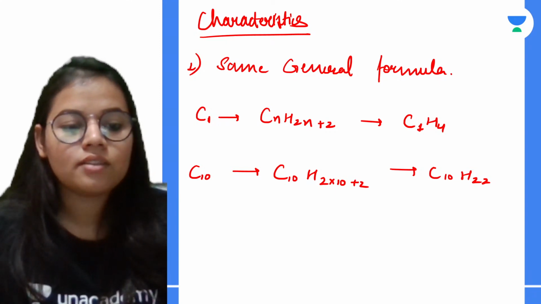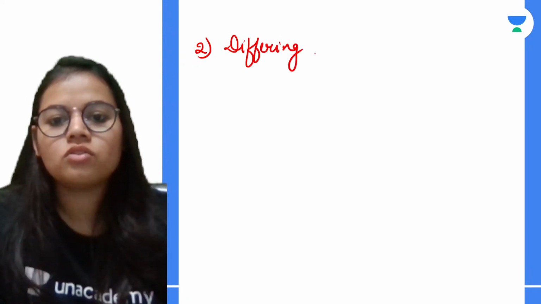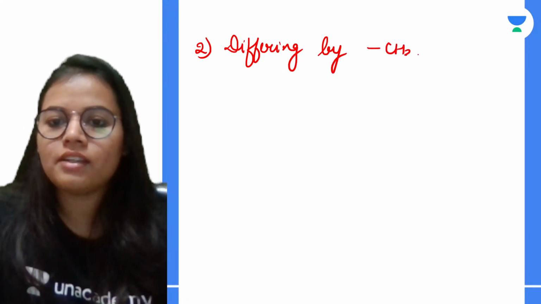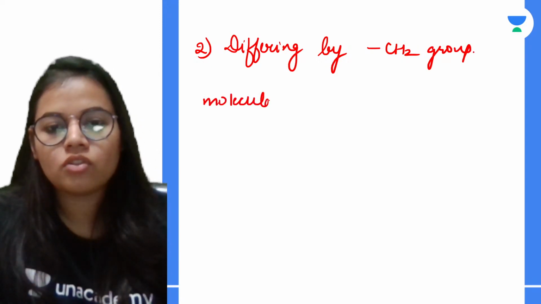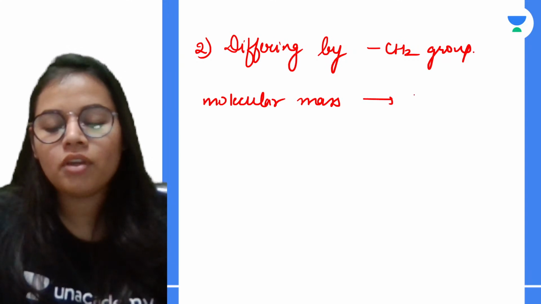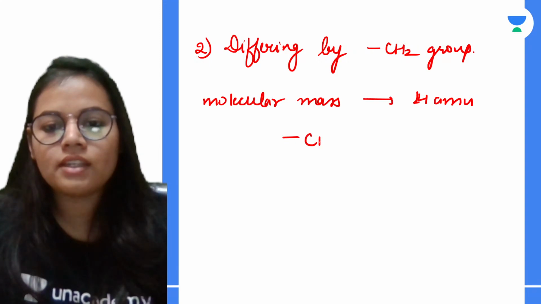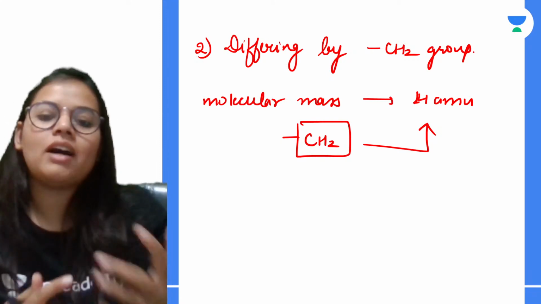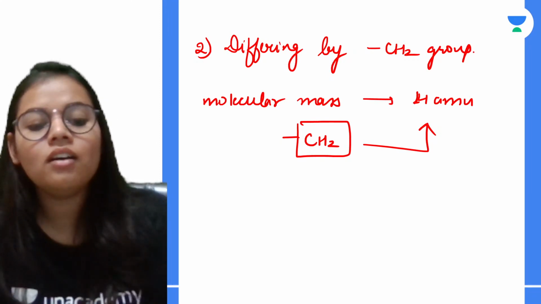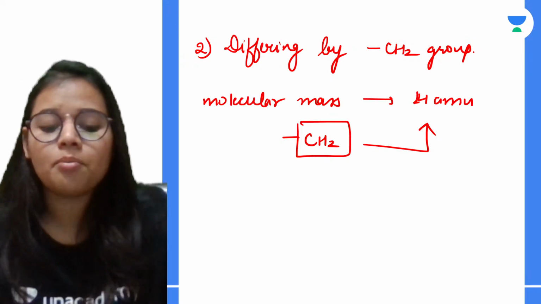Okay, next is that it is differing by one CH2 group. So each next member differs by a CH2 group. Okay, and the molecular mass जो है उसका डिफरेंस कितना होगा? It will be 14 atomic mass unit. ओके, तो ये जो एक ग्रुप ऐड हो रहा है बेसिकली CH2, इसका जो हम मास लेंगे it will come out to be 14, and we can get the mass of next homologues by just adding 14 atomic mass unit. So this is how we can get the molecular mass of the next compounds.